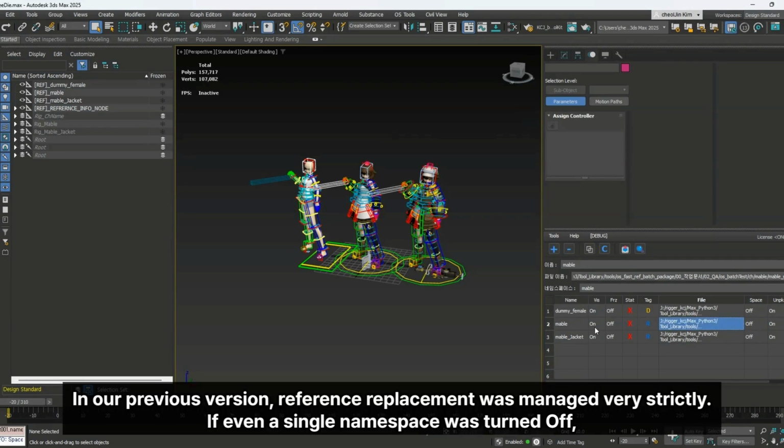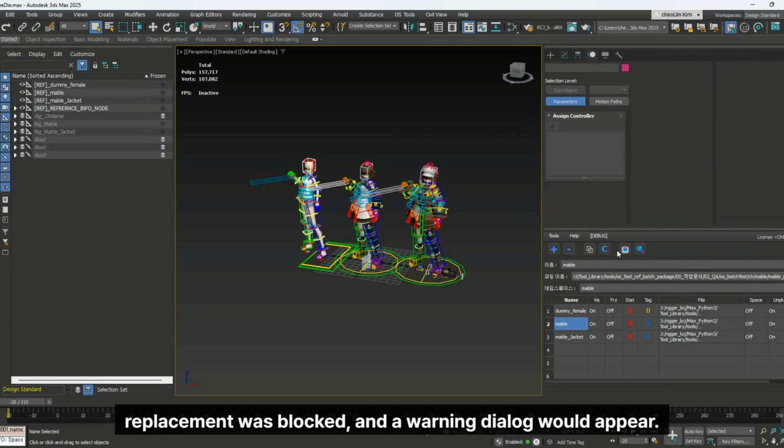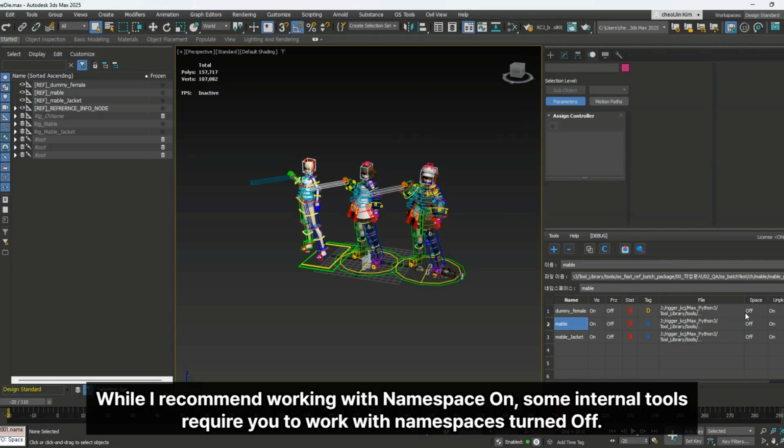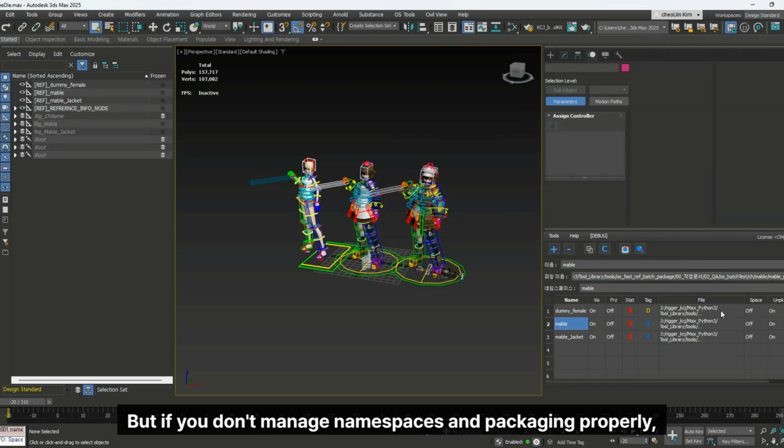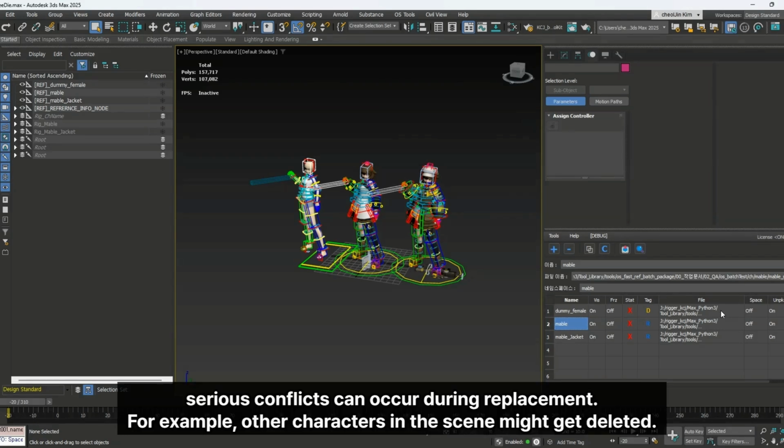In our previous version, reference replacement was managed very strictly. If even a single namespace was turned off, replacement was blocked, and a warning dialog would appear. While I recommend working with namespace on, some internal tools require you to work with namespaces turned off. In those pipelines, managing this manually can be quite tedious. But if you don't manage namespaces and packaging properly, serious conflicts can occur during replacement. For example, other characters in the scene might get deleted.